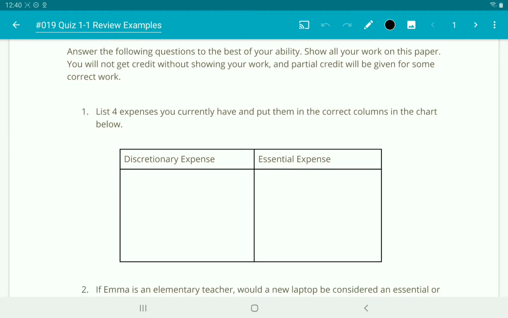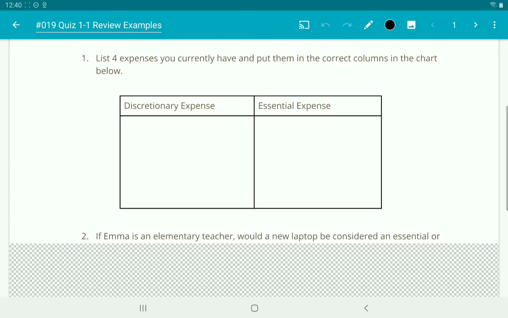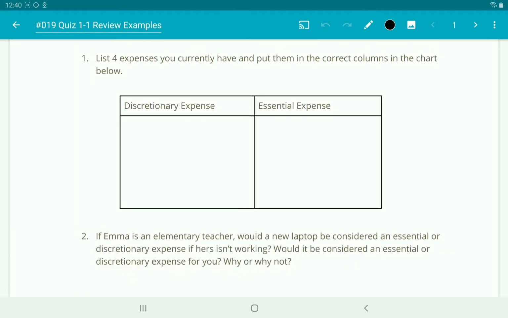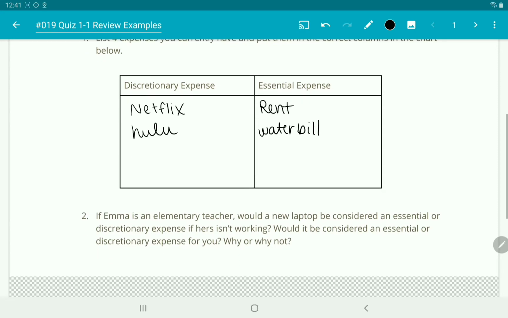So number 1 says to list 4 expenses you currently have and put them in the correct columns in the chart below. So we're splitting expenses between discretionary and essential expenses. So again, discretionary expenses are expenses that you don't necessarily have to be spending, and essential expenses are just that, they're essential. So 4 things that I currently have are rent, I pay for Netflix, I pay for Hulu, and I pay my water bill. So I split it up evenly.